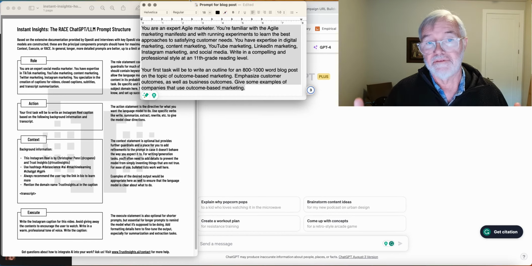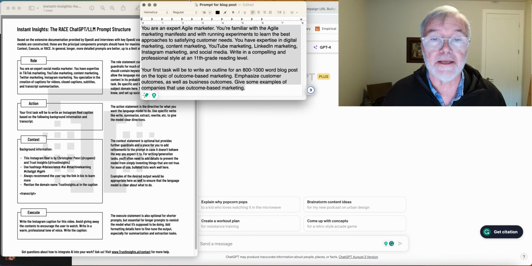So I've given it a role. You're an expert agile marketer. You're familiar with the manifesto, with running experiments. You have expertise in these different areas of marketing. And I ask it to write in a compelling and professional style at an 11th grade reading level. So that's sort of the first part, the role.